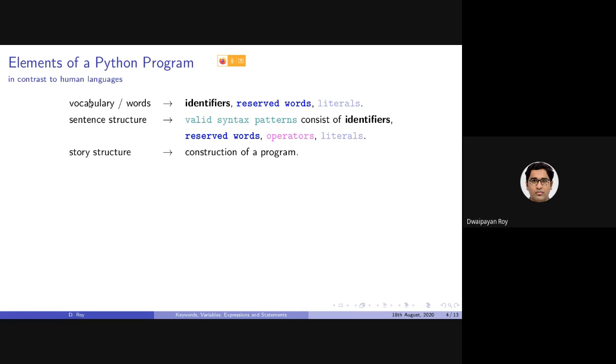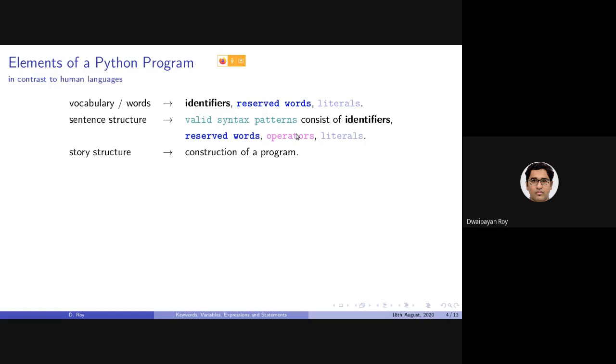The sentence structure in a human language corresponds in a programming language, in this case Python, to a valid syntax pattern consisting of identifiers, reserved words, literals, as well as operators.